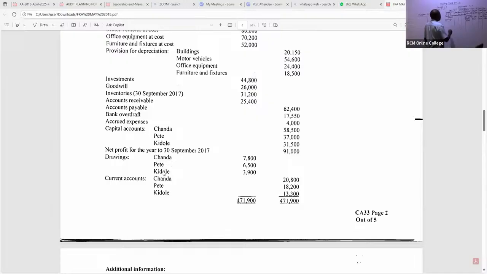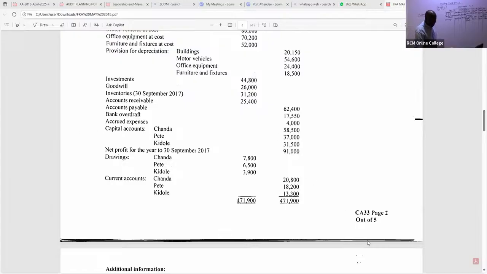What do we have here for drawings, my good students? I can see Chanda is 7,800. Pete is 6,500. And this other ninja is 3,900. Great.